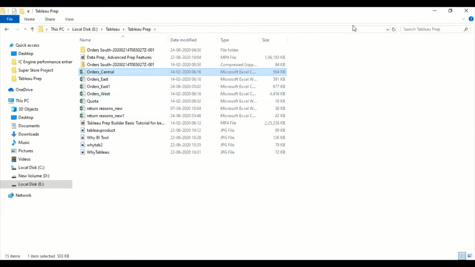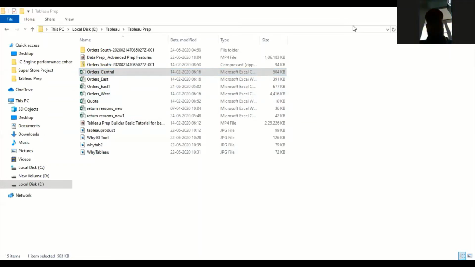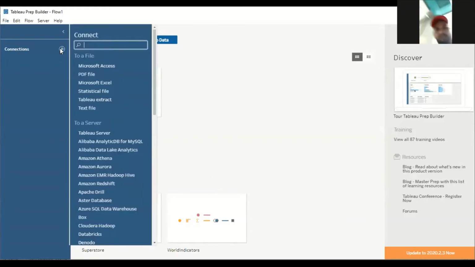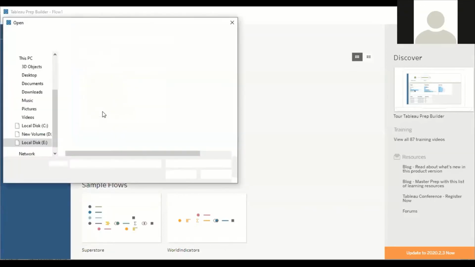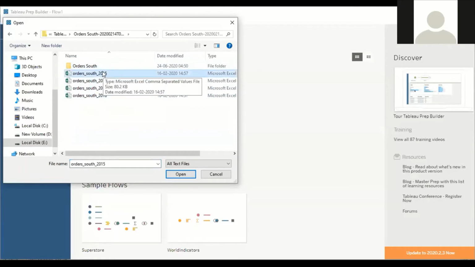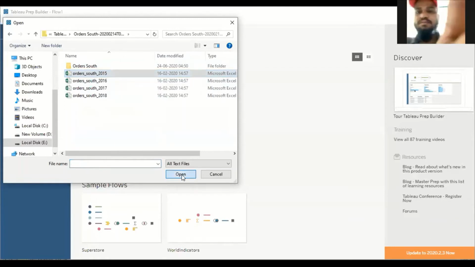So let's go to the dashboard, Tableau Prep. Let's try to integrate the data. To integrate the data, hit the plus button, go to text file. It will redirect you to where the files are located. So first, let's start integrating the data of the south. For the time being, I will integrate the data of the south of the 2015 year.